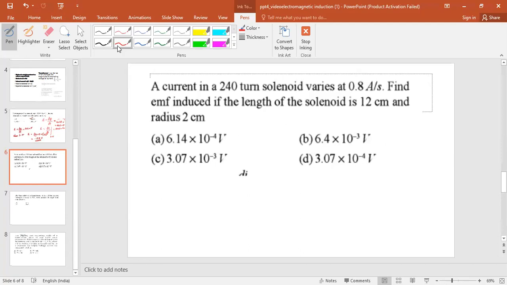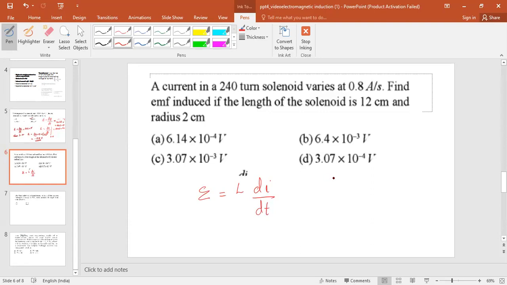Okay, so a current in a 240-turn solenoid varies at 0.8 ampere per second. Find the EMF induced if the length of the solenoid is 12 centimeter and radius is 2 centimeter. The EMF induced in a solenoid: the expression is induced EMF epsilon equal to L into di by dt.